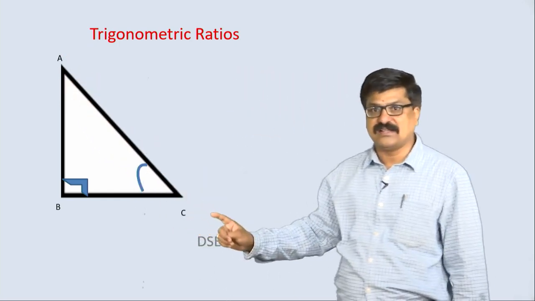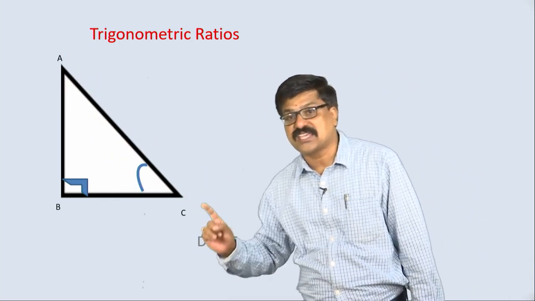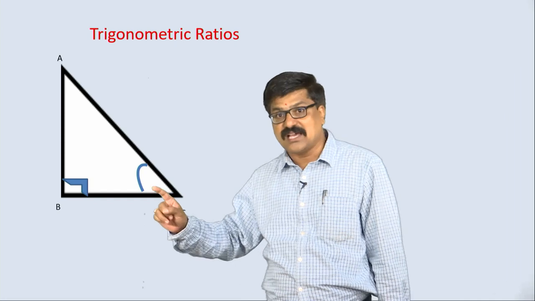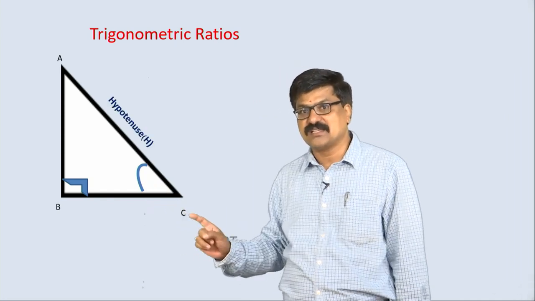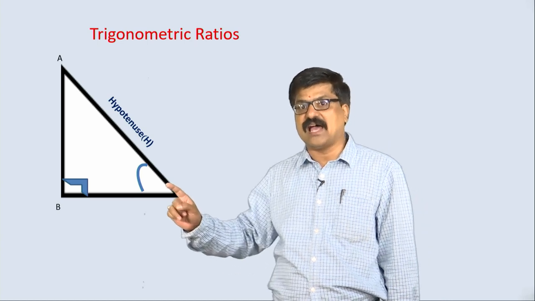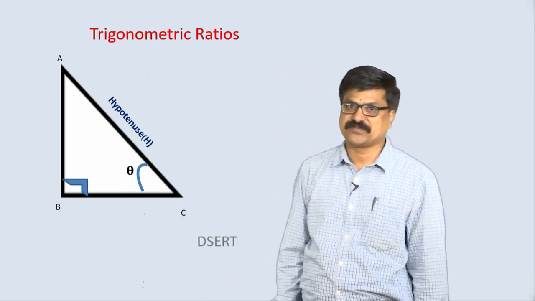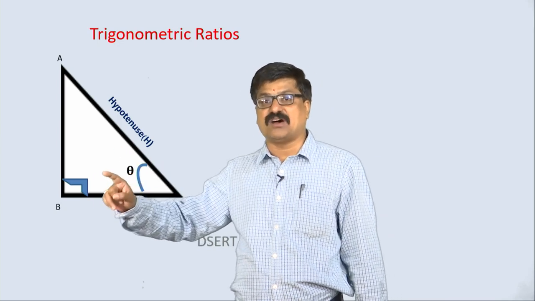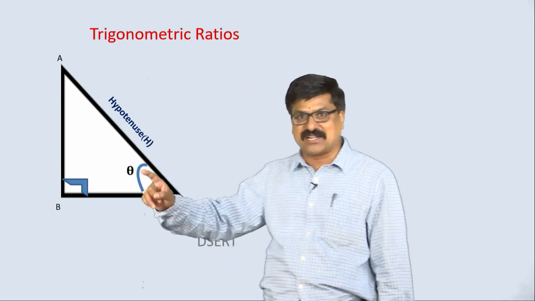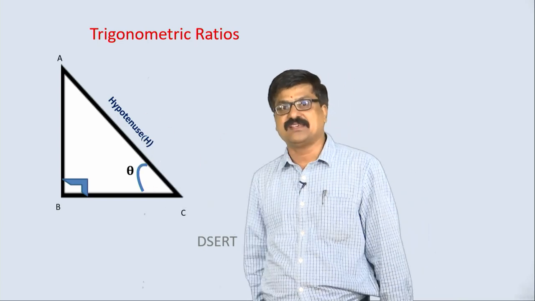A and C are acute angles. Here I am marking this angle C as theta. We know the side which is opposite to the right angle vertex is called the hypotenuse.